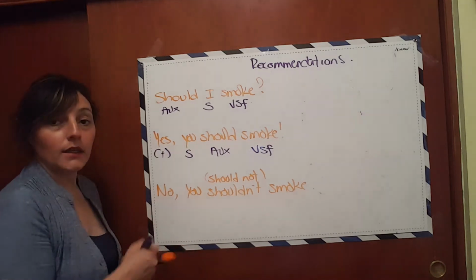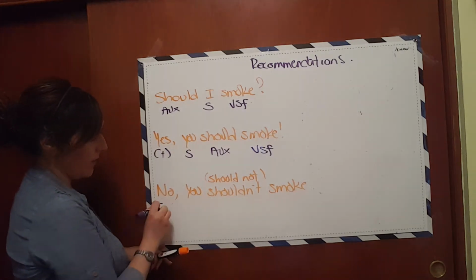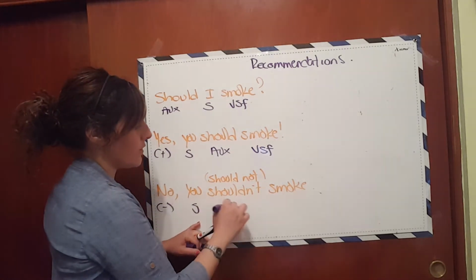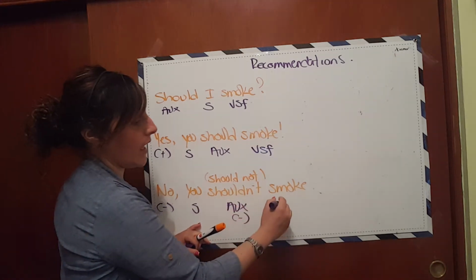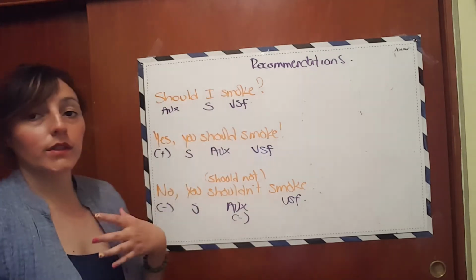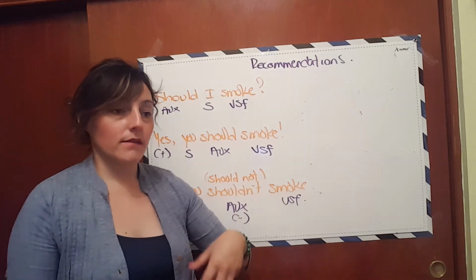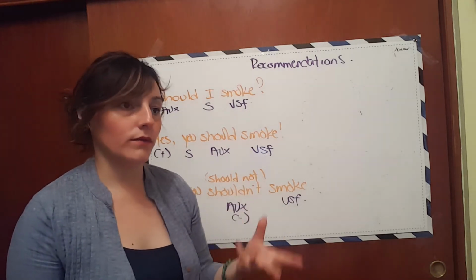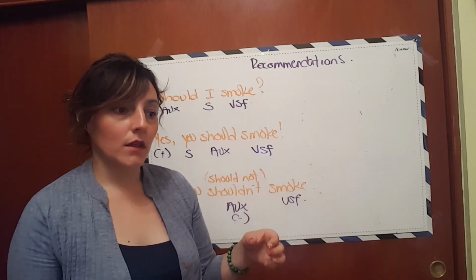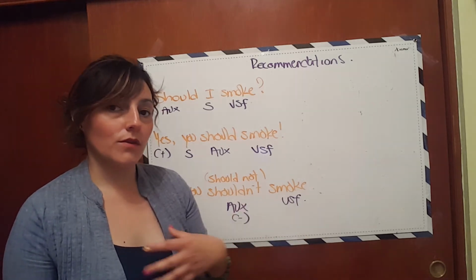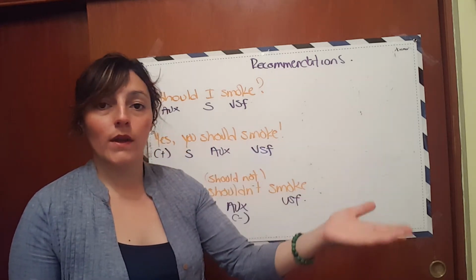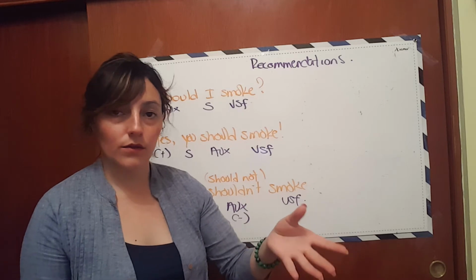So then it's going to be no, my negative, then you is going to be the subject, and then shouldn't is going to be my auxiliary in negative, and after that you're going to use the verb in simple form, right? Remember that we are using this auxiliary in order to express good or bad ideas. Yes, it's not really an obligation. For example, if I tell my sister, you shouldn't smoke because you are pregnant, I'm not indicating that it's an obligation. I'm just expressing my recommendations, and it depends on my sister if she wants to continue smoking. So you just express your ideas, right?